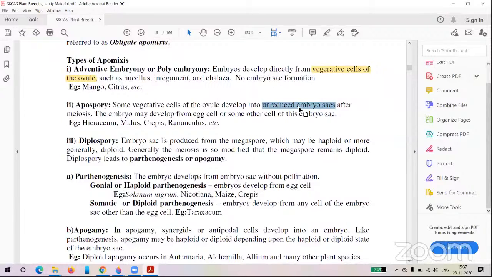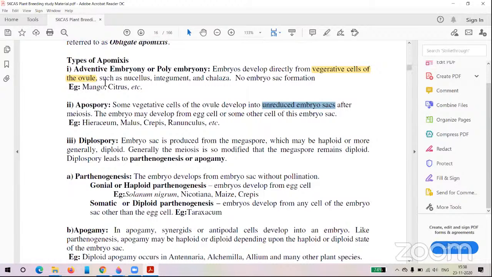So the vegetative cell forms the embryo sac, and in this unreduced 2n embryo sac, the egg cell present between the synergids will develop into the embryo. So that is called apospory.